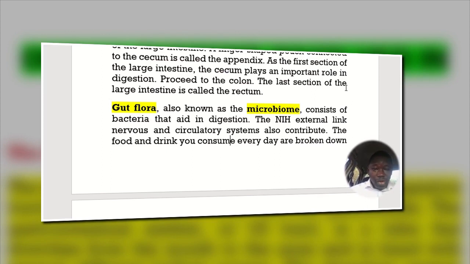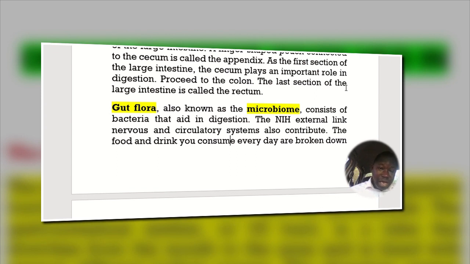Gut flora. What is the flora of the gut? Gut flora is also known as the microbiome, that is, the microorganisms that are present in the gut, and it consists of bacteria that aid in digestion of food.